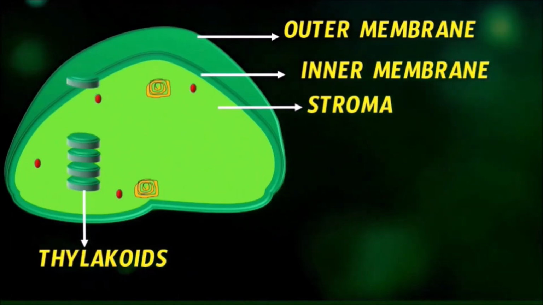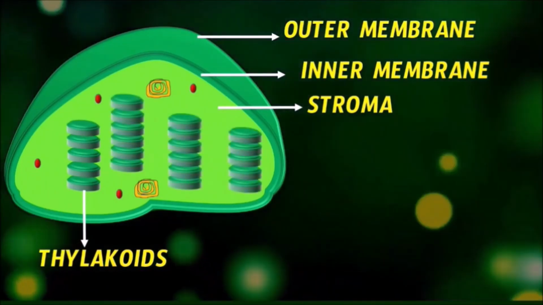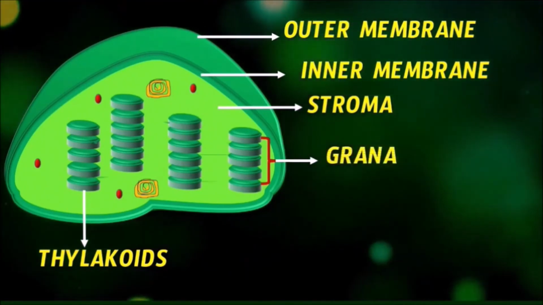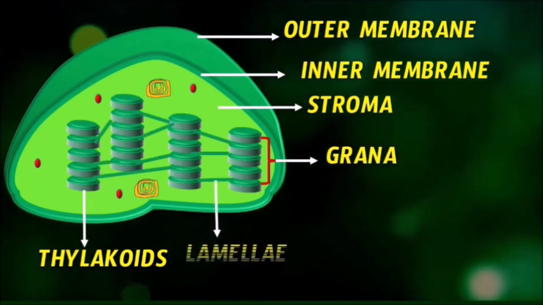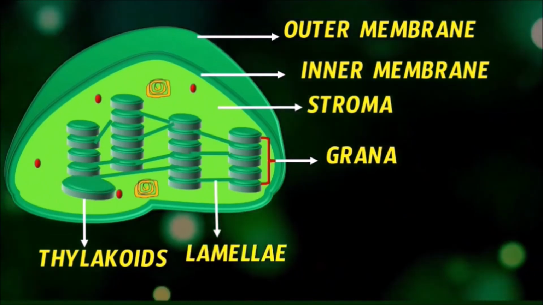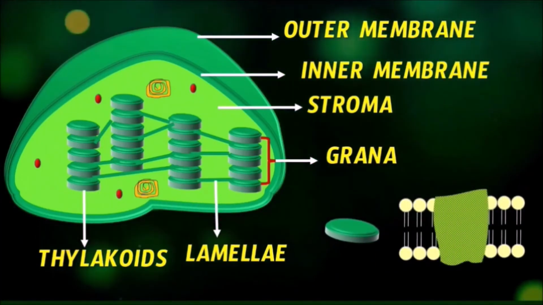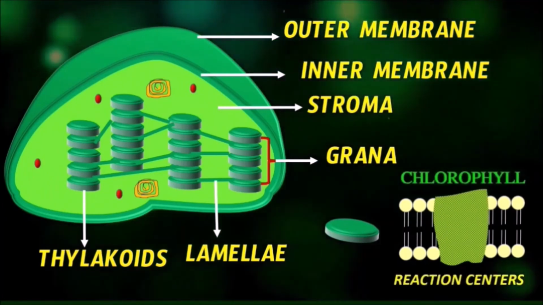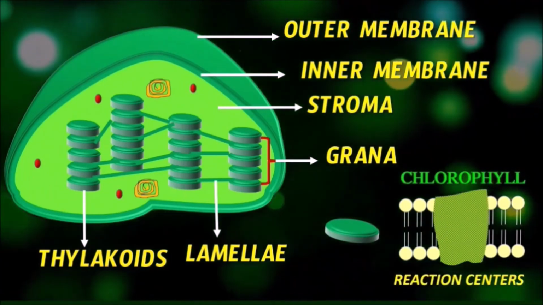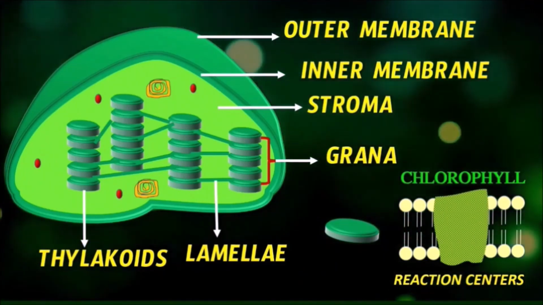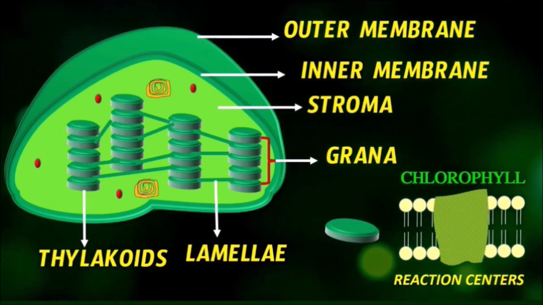These thylakoids are arranged one above the other to form the stacks of thylakoids which are known as grana. These grana are joined with the lamellae. The chlorophyll and other pigments are embedded in the thylakoid membrane to form the reaction centers. These reaction centers trap the solar light to provide the energy for the process of photosynthesis.